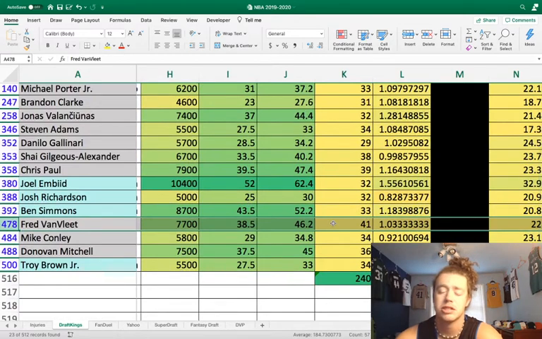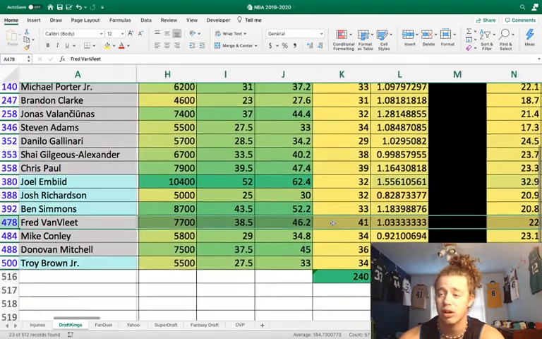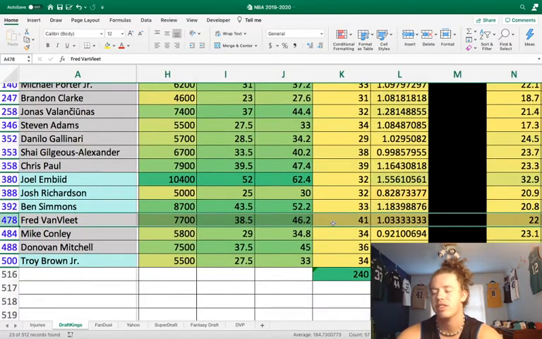But Fred VanVleet's been playing 40 minutes a game. And at 40 minutes a game, at 7,700, I want to go there. And he's been shooting the ball really well. He's someone I want to get in some lineups. I mean, if he ends up getting pretty highly owned, I'll probably just fade him. But I'm expecting him really not to be. So there's some interest in just putting him in a few lineups.